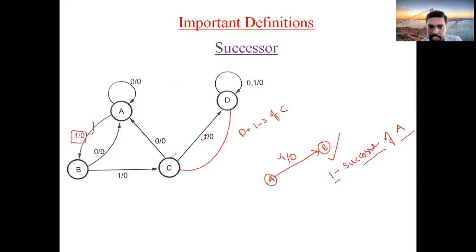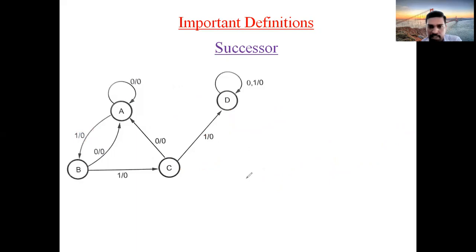Suppose you want to see the relation between C comma A. C is successfully moving towards A when input is 0. So A is called zero successor of C. Okay, this is the meaning. What is the condition? Suppose one state is moving to another state, first of all, you identify for which input it is moving. If it is moving for input 1, it is called one successor. If it is moving for input 0, it is called zero successor.